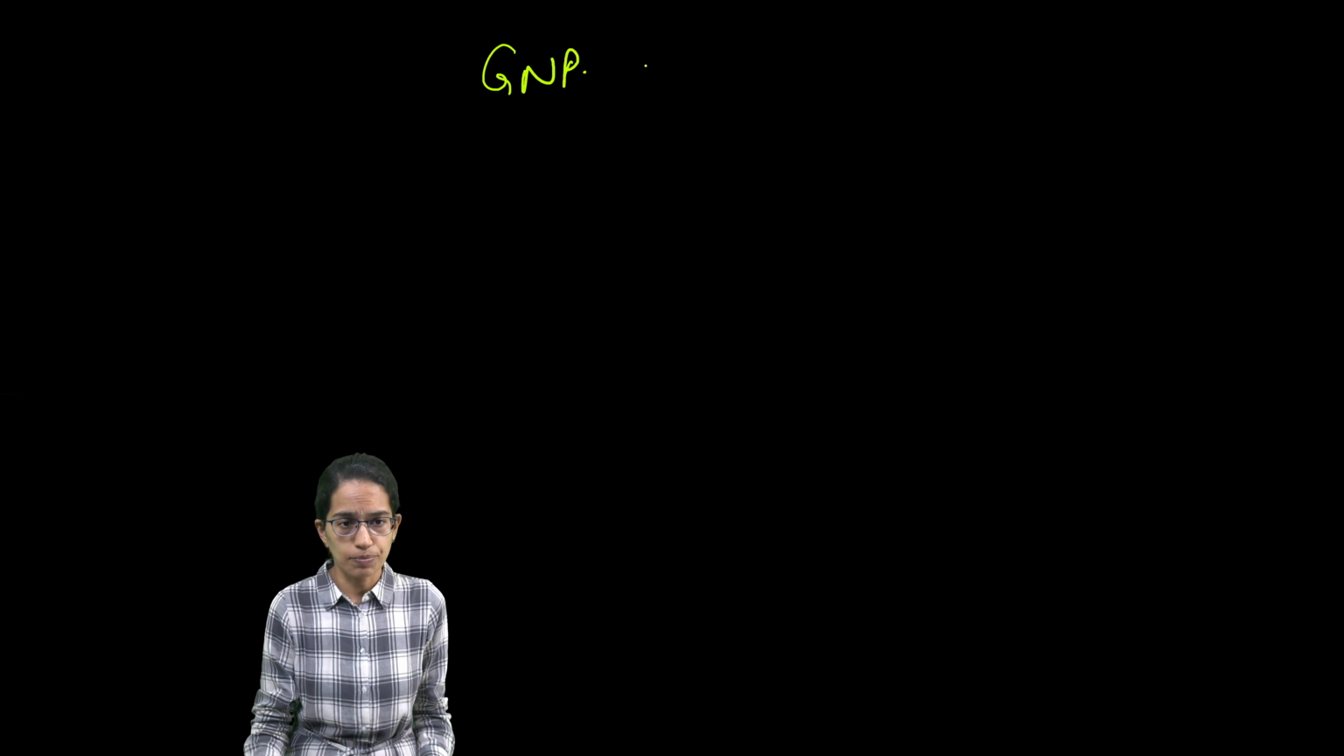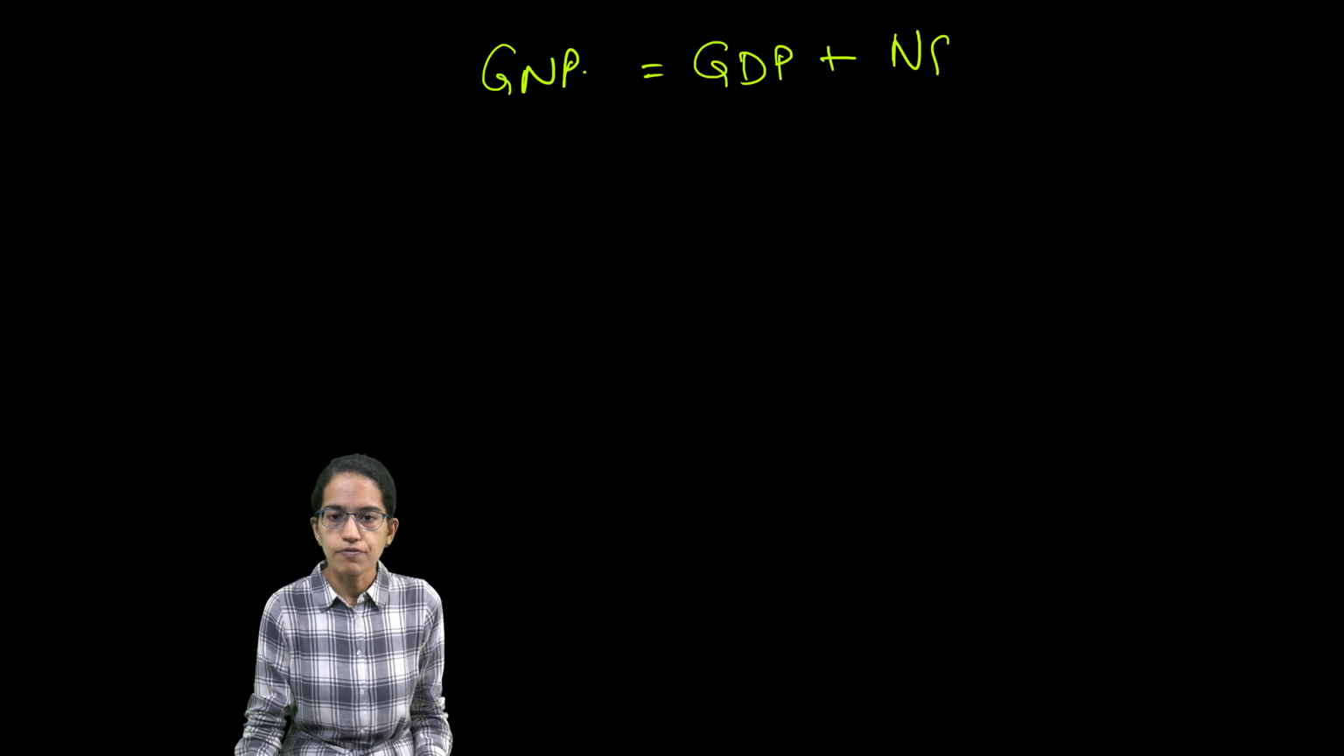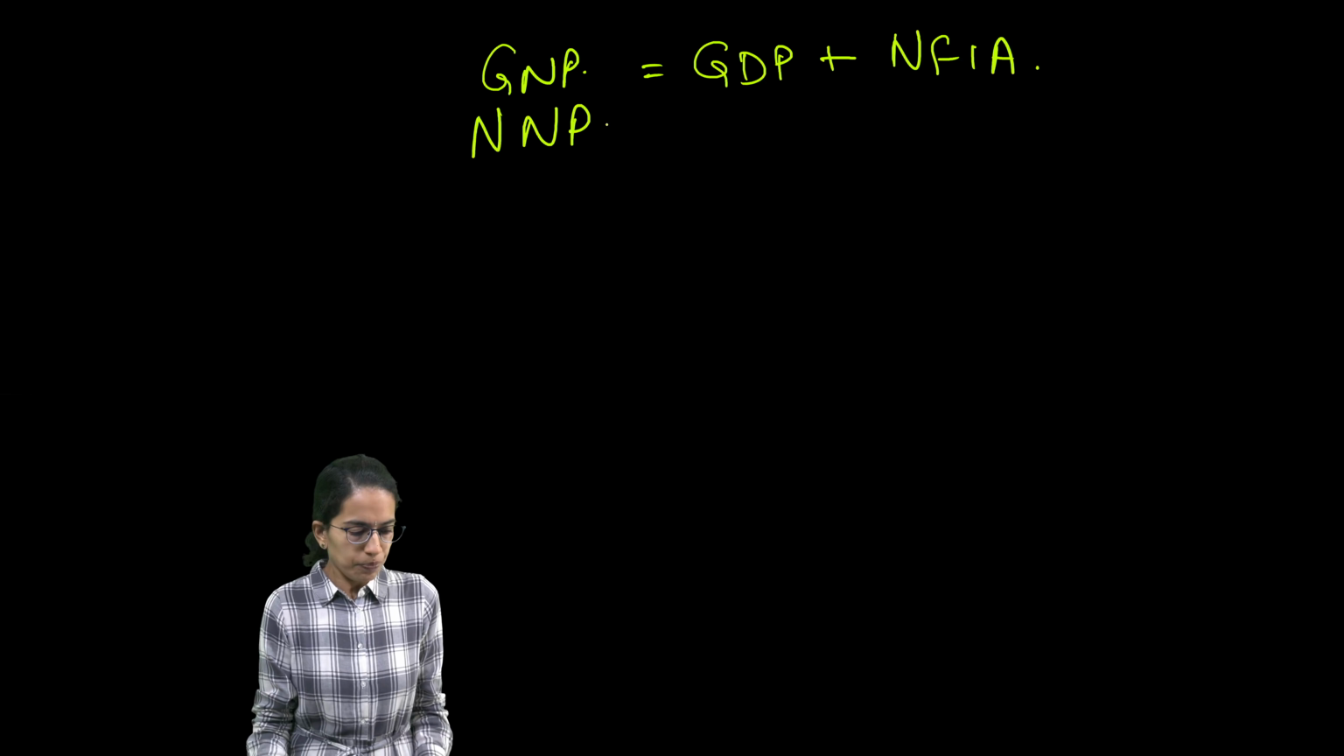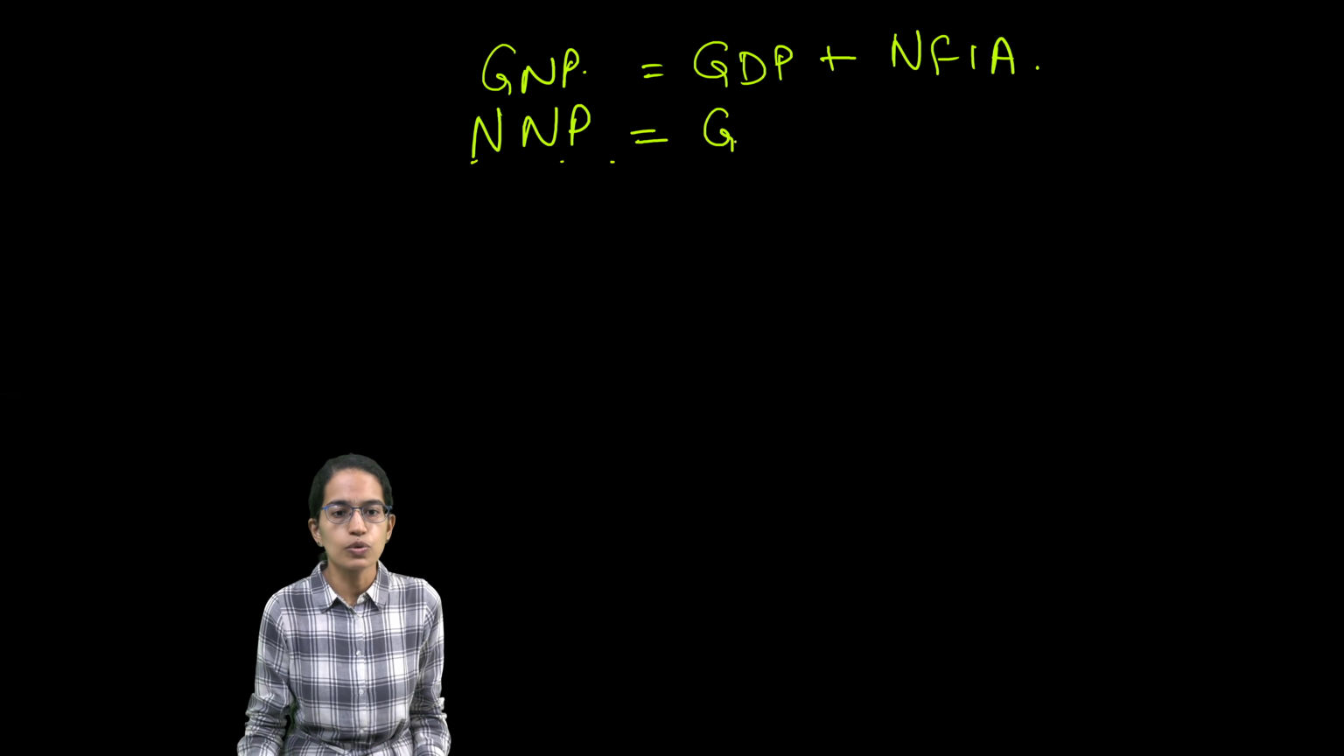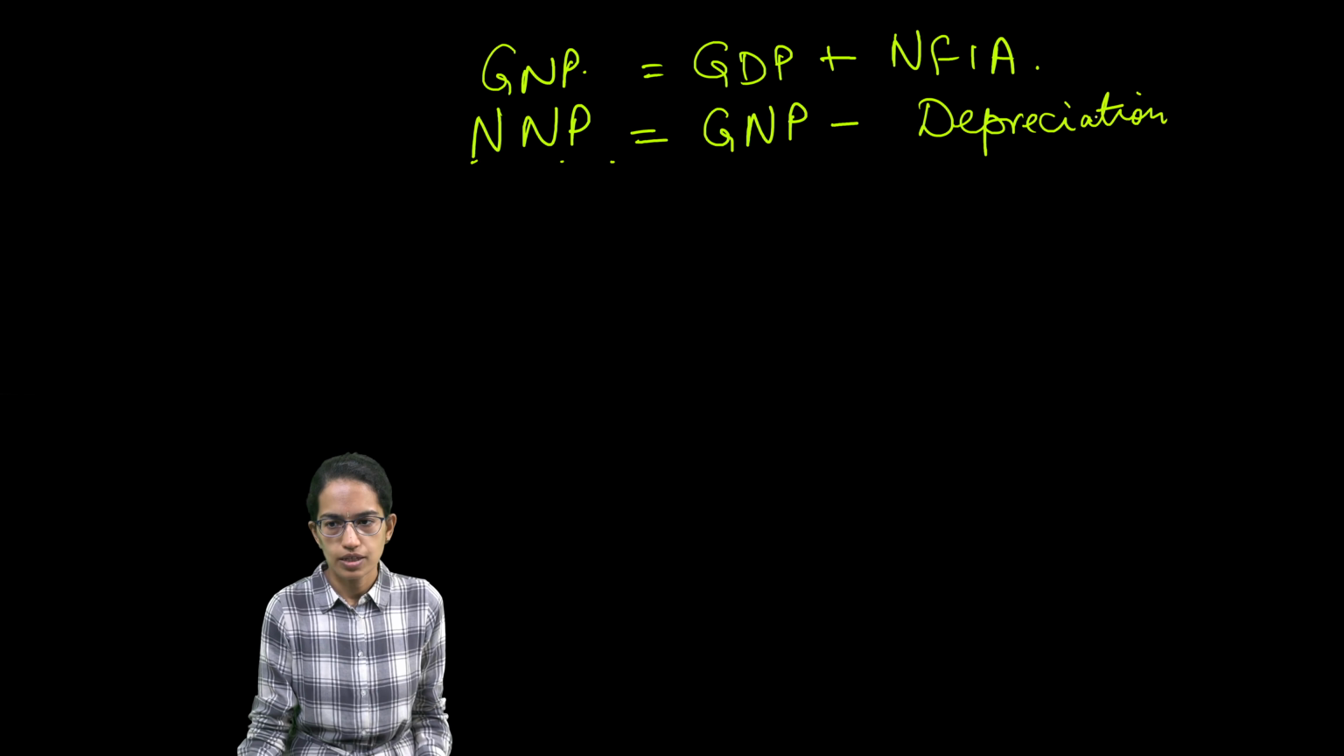Now with this we calculate GNP, gross national product, which is equal to GDP plus net factor income from abroad. Now what is NNP? Net national product is equal to gross national product minus depreciation, right?